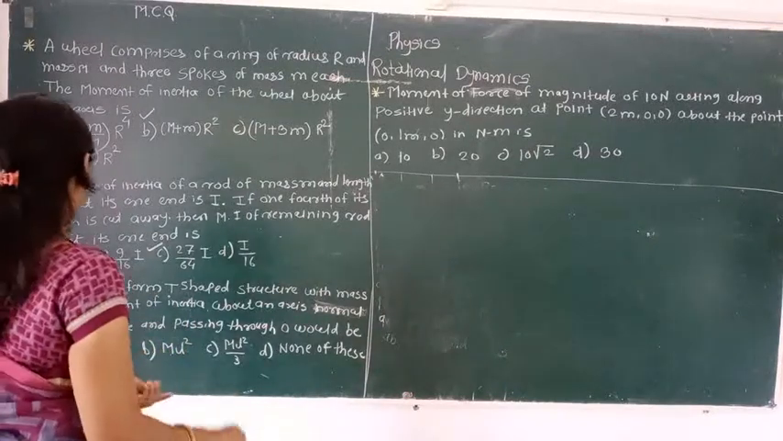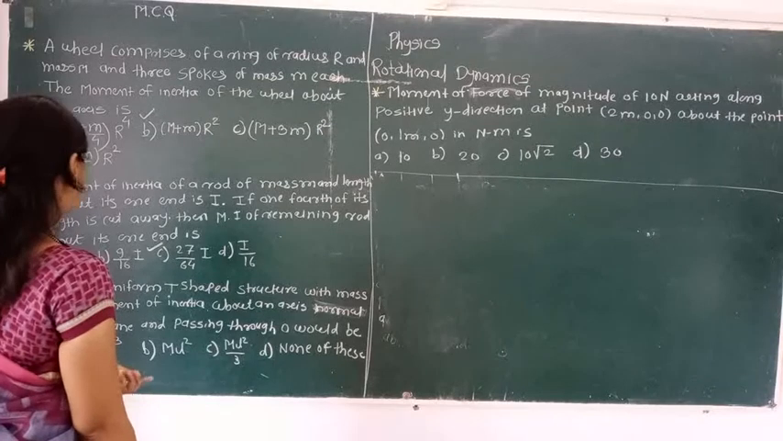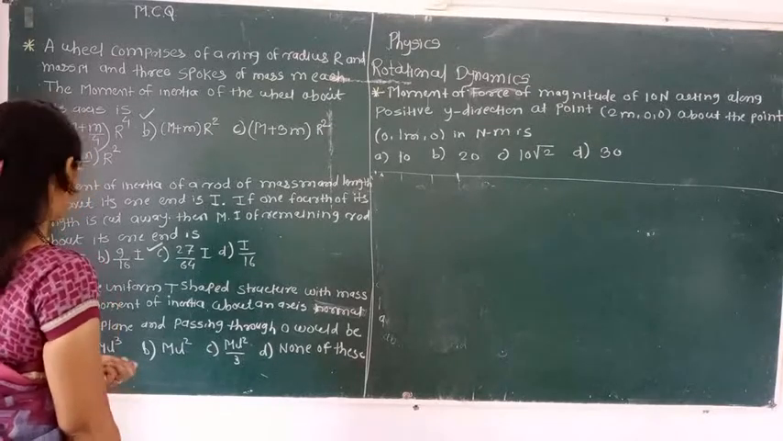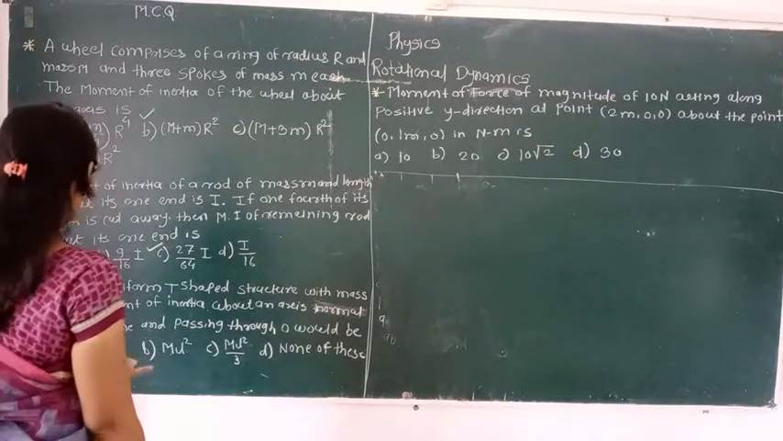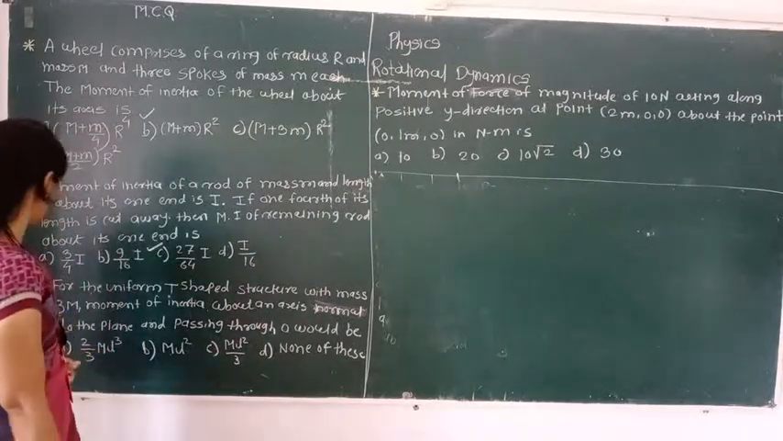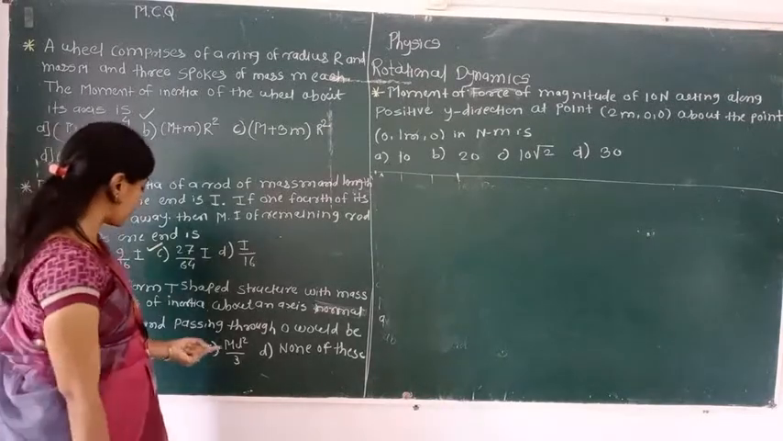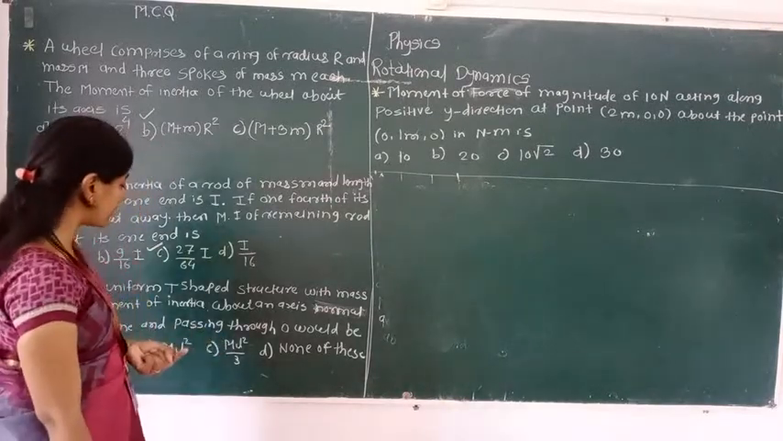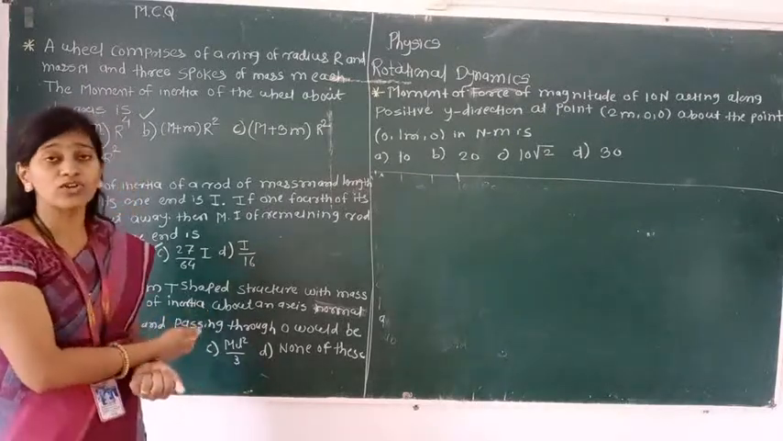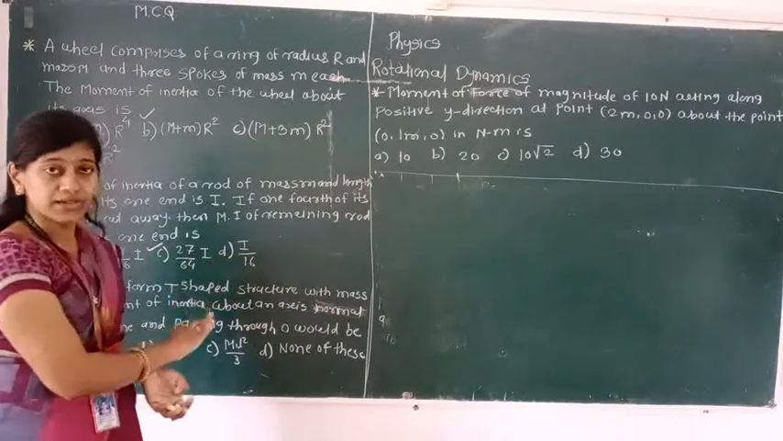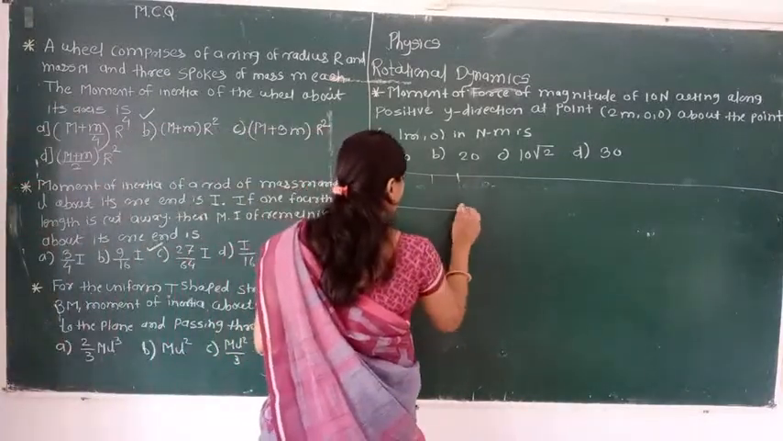See, for the uniform T-shaped structure with mass 3m, the moment of inertia about an axis normal to the plane and passing through O would be, the options are 2 divided by 3 ml square, second ml square, third one ml square divided by 3, last one none of these. See here, the space was not there, so I had not drawn the diagram. The diagram is given related to the third MCQ. That diagram I am going to draw here.